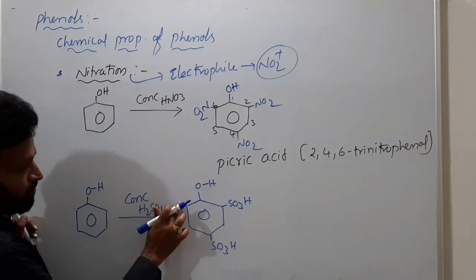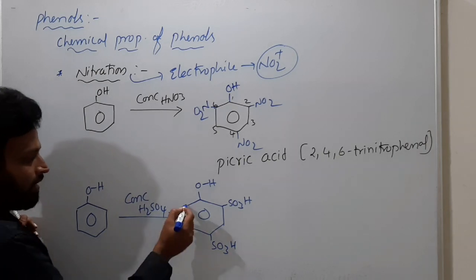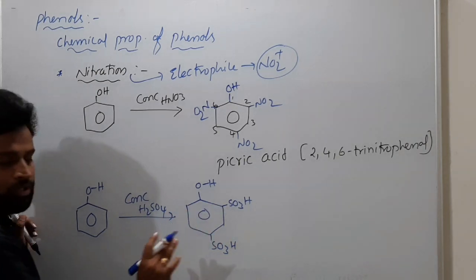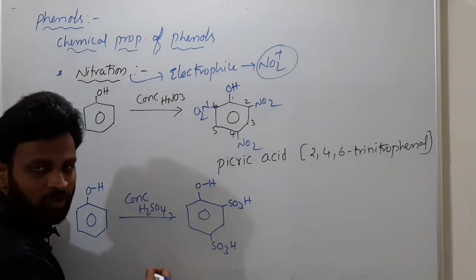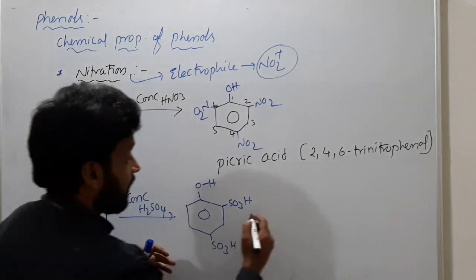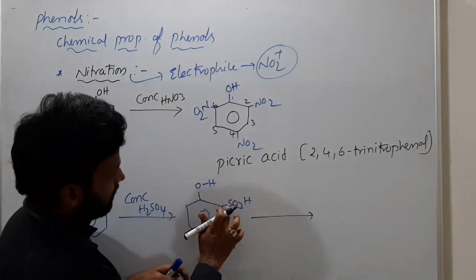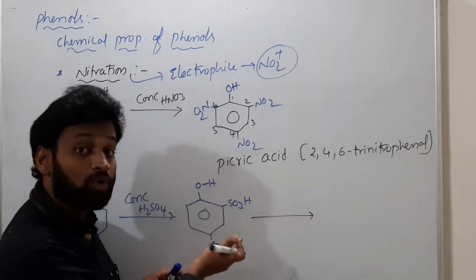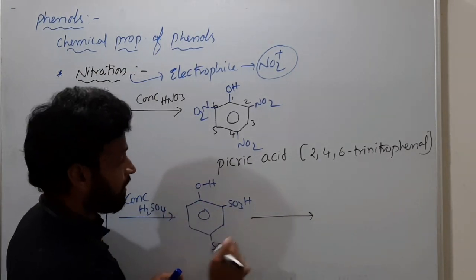Sir, here also SO3H will come? No. Sulfonation involves neutral SO3, any one of the ortho positions can be substituted because SO3 is a neutral, somewhat less reactive electrophile. But NO2 plus is a strong electrophile, so nitration can take place at both ortho and para.